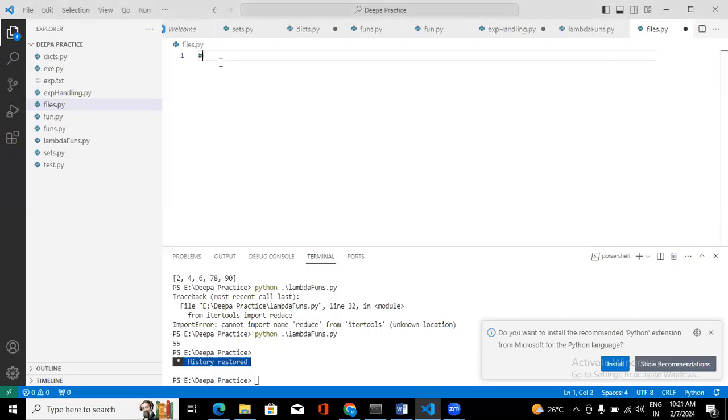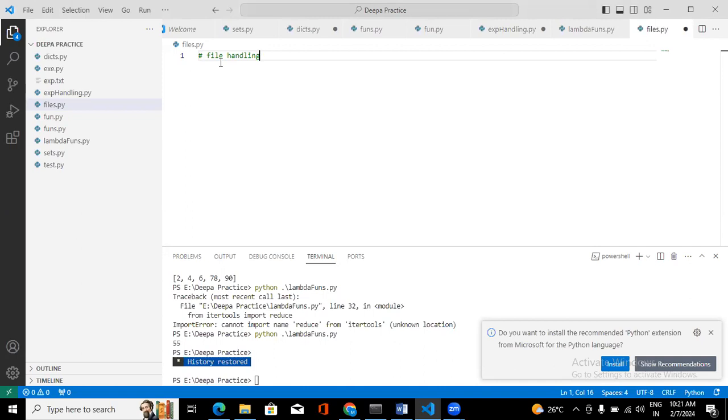So the concept that we are going to discuss today is file handling. First, let us see what a file is. A file is like permanent storage in memory. We are going to store that permanently in computer memory. For example, we can consider audio files, video files, or normal text files. All those things we are going to consider as files.